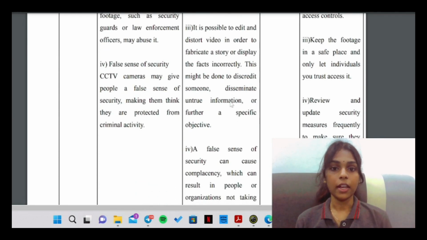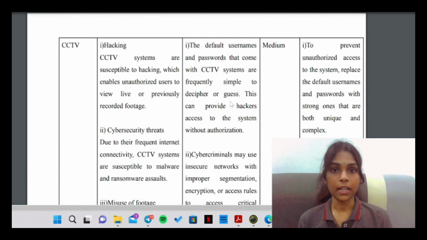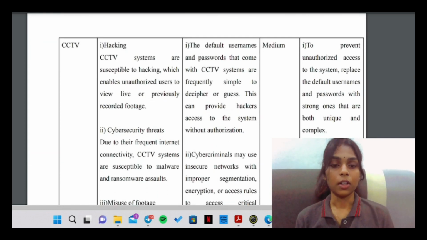Then, it is also possible to edit and distort the video in order to fabricate a story or display the facts incorrectly. This might be done to discredit someone, disseminate untrue information, or further a specific objective. Lastly, a false sense of security can cause complacency, which can result in people or organizations not taking the essential security safeguards or procedures. The priority for this asset, CCTV, is medium, not high, not low.